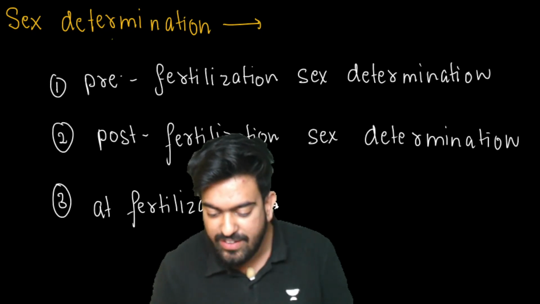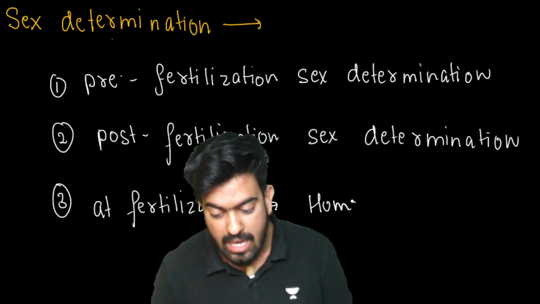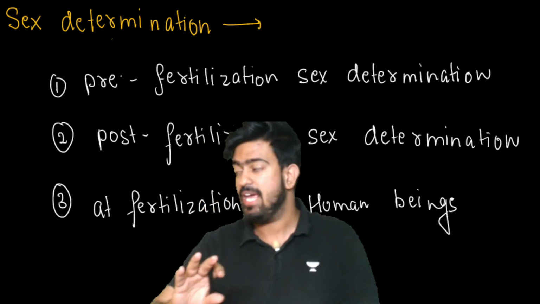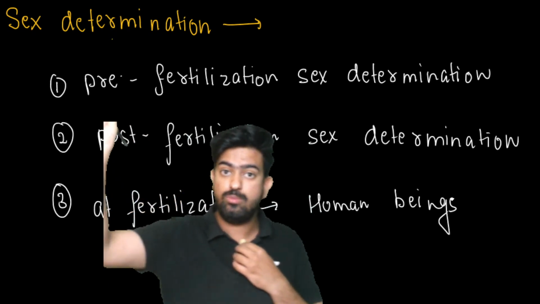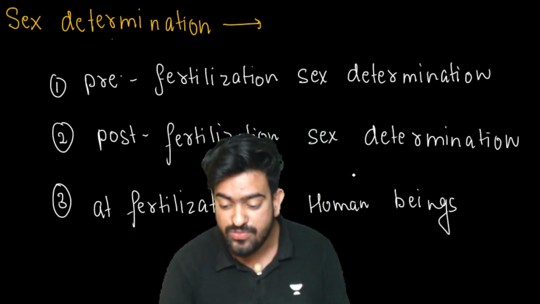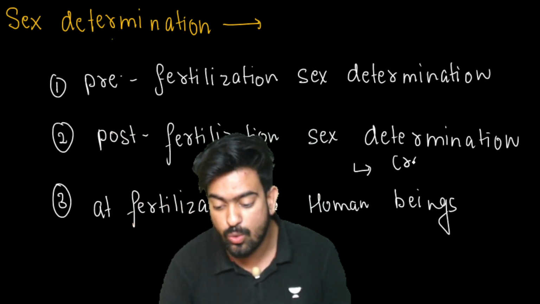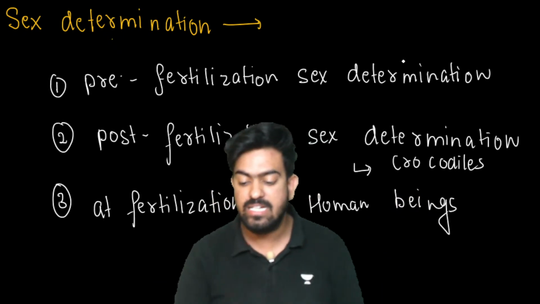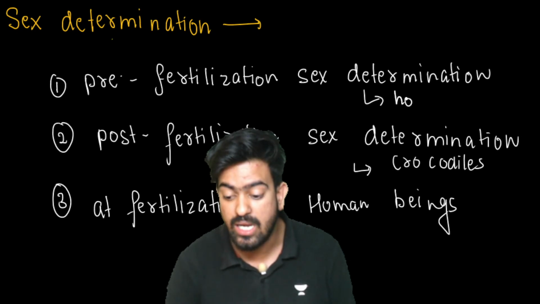See, at fertilization the sex is determined in human beings, right? We say that, sir, if the Y chromosome is coming from the male gamete, the baby will be a boy. Post-fertilization determination is done in crocodiles, and pre-fertilization determination is taking place in honeybee.